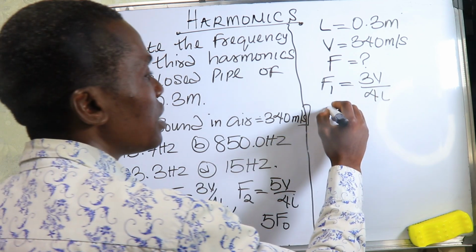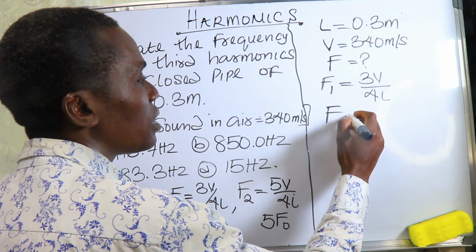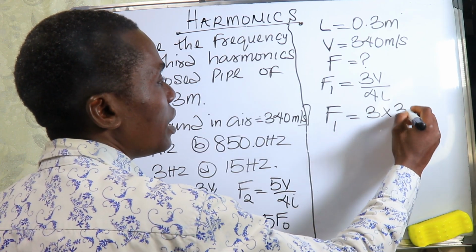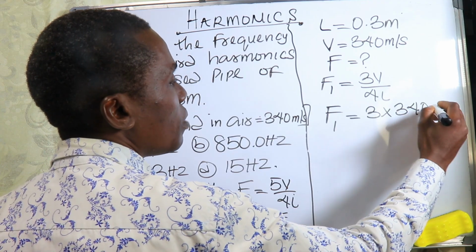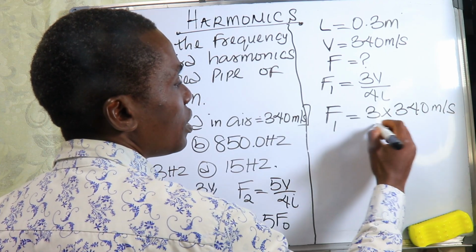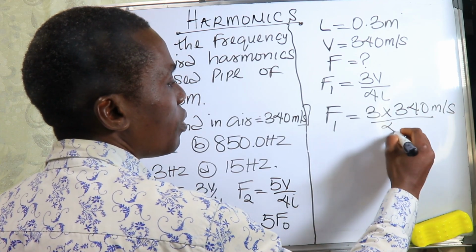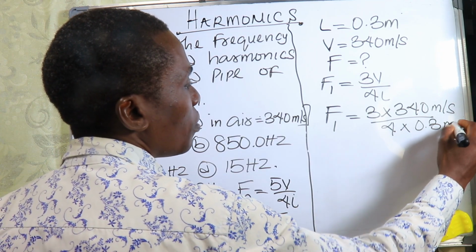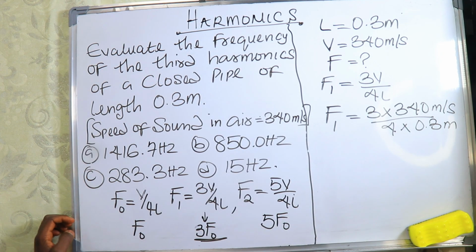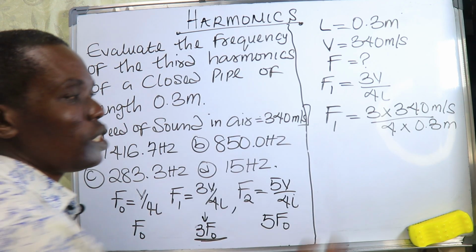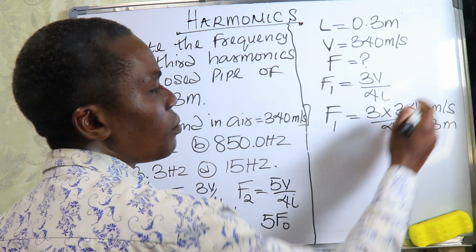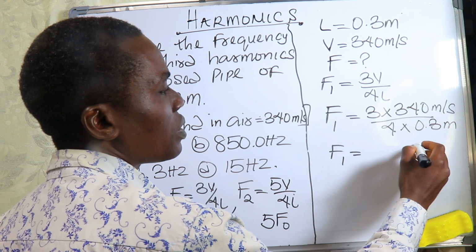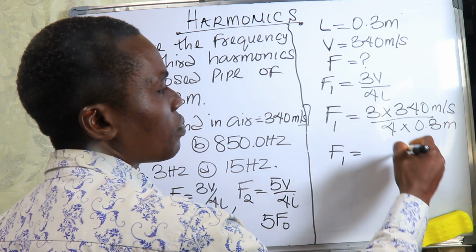So the frequency for the third harmonics would be equal to 3 multiplied by 340 meters per second divided by 4 times 0.3 meters. So if you calculate that one now, this will give you 3 times 340. 3 times 0 is 0, 3 times 4 is 12.